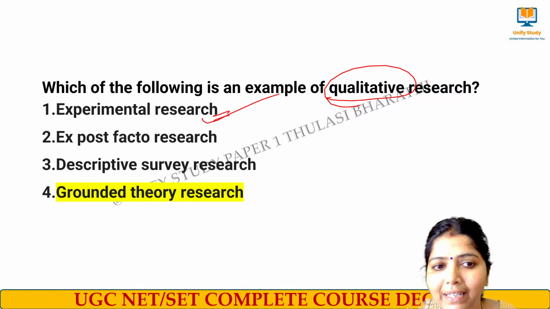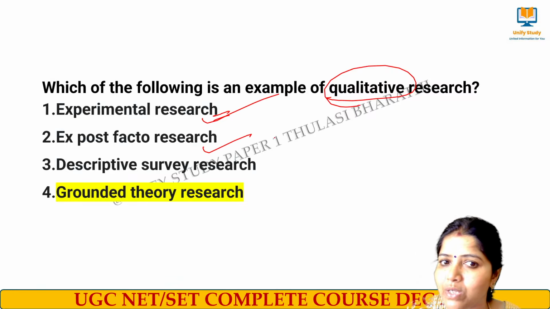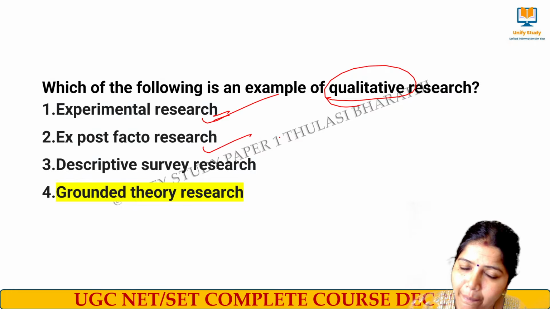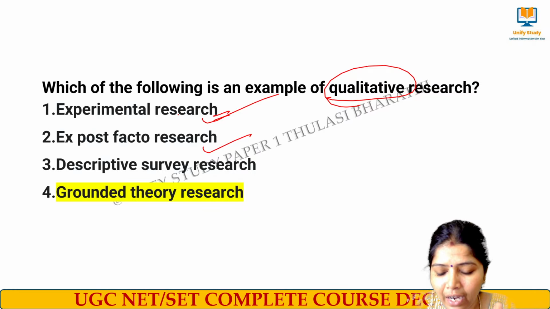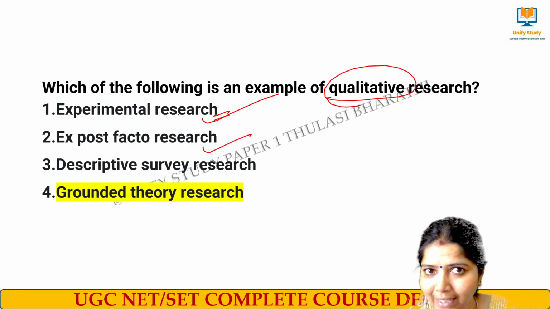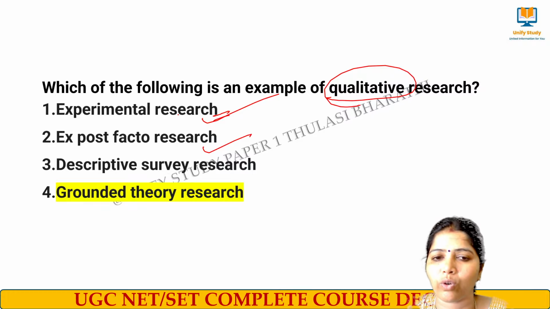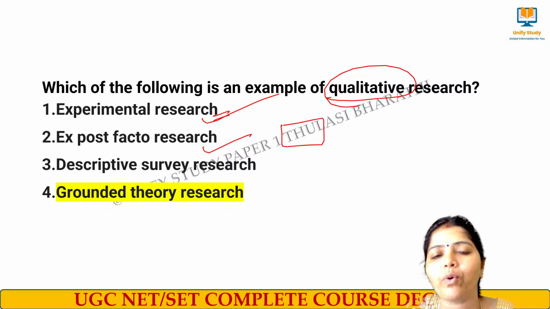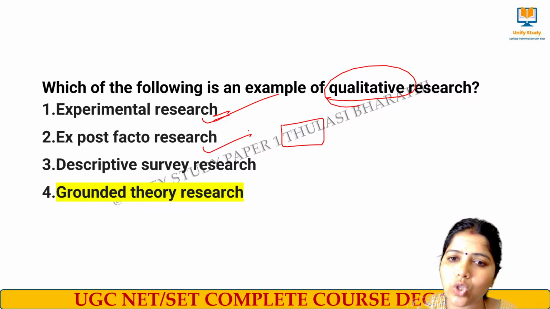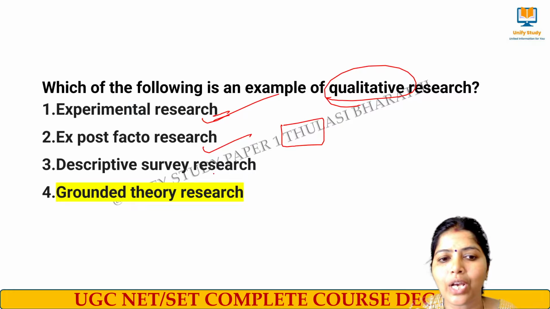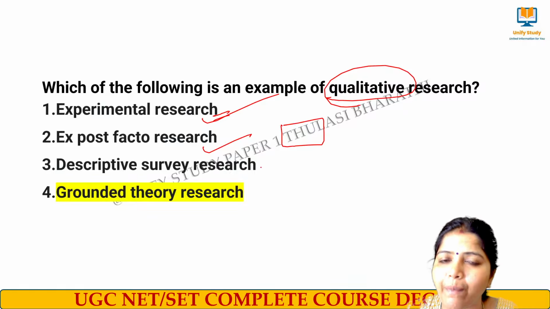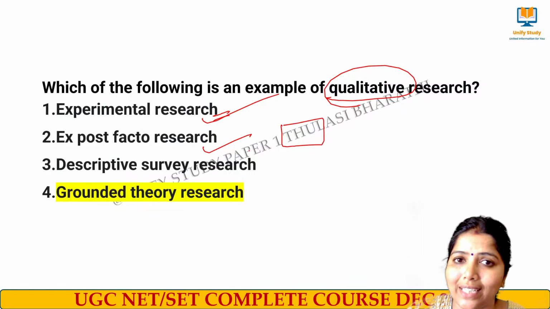That is experimental research. Ex post facto means, what does it mean? Already it has happened, data has been collected, now I am going to work on the fact, I am going to tell what has happened. That is called ex post facto. So already data is there, I am going to work on it, and that is also a type of quantitative research. Descriptive survey also belongs to quantitative research.